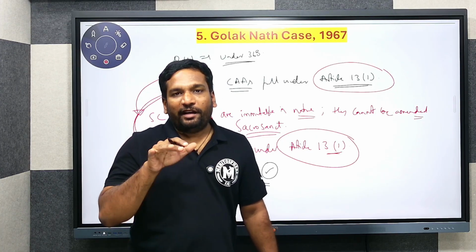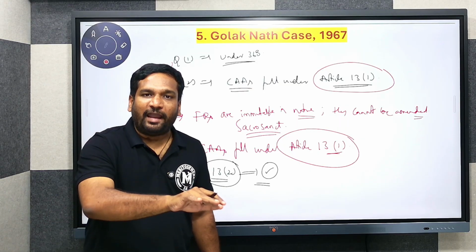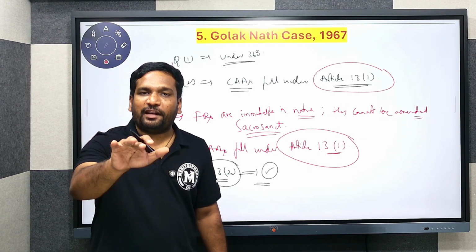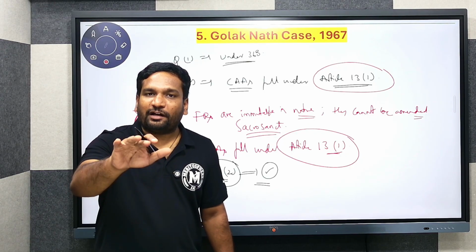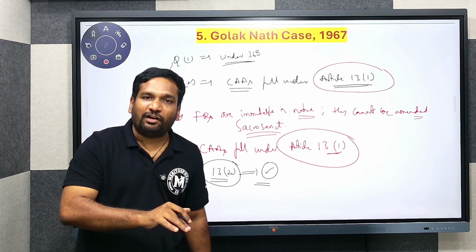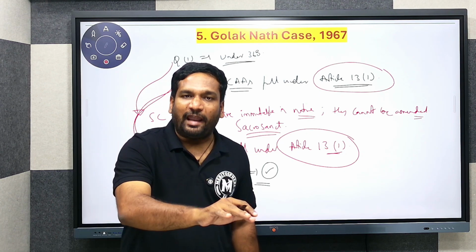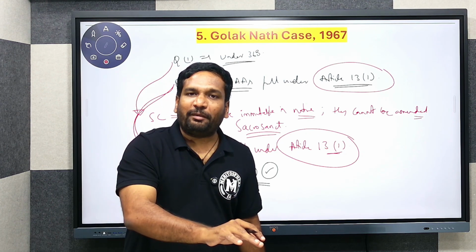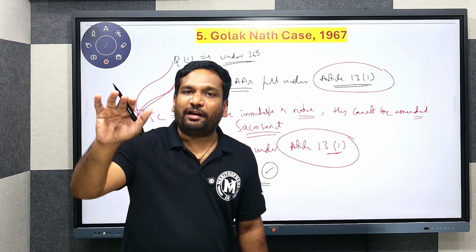But now, in the Golaknath case, the Supreme Court declared that Constitutional Amendment Acts fall under the purview of Article 13(1). Whenever they come under Article 13(1), Article 13(2) automatically applies. Article 13(2) says that whenever the Constitutional Amendment Acts affect the fundamental rights, they can be declared unconstitutional or invalid.